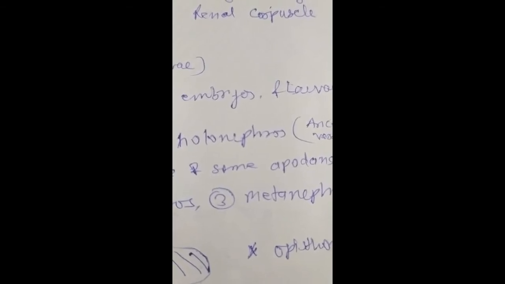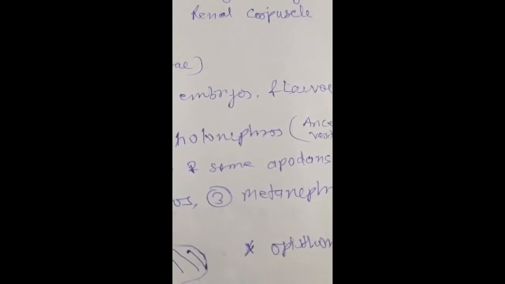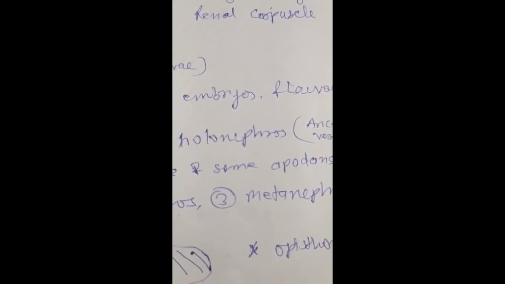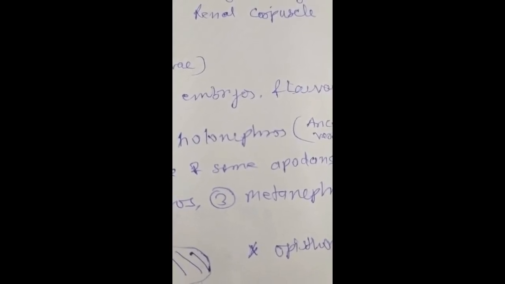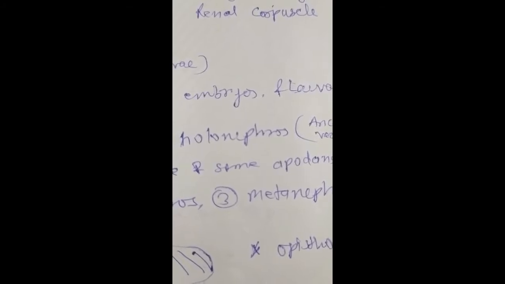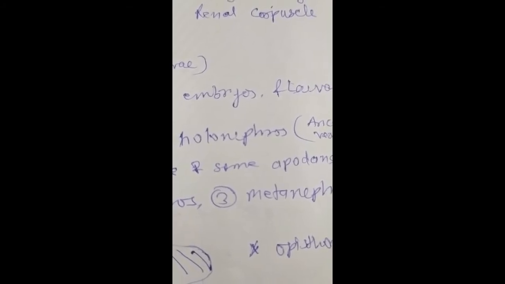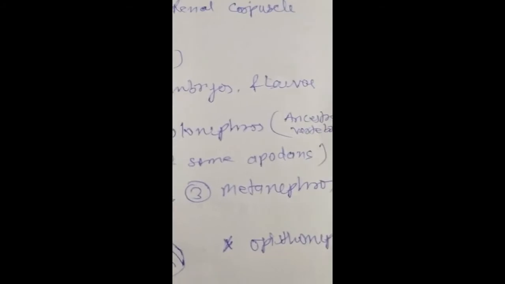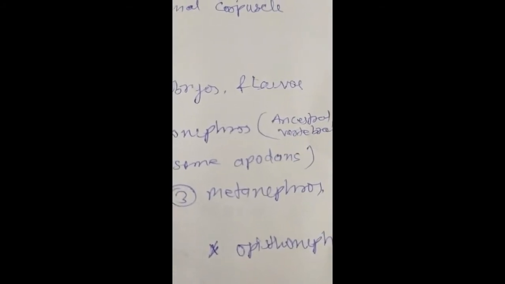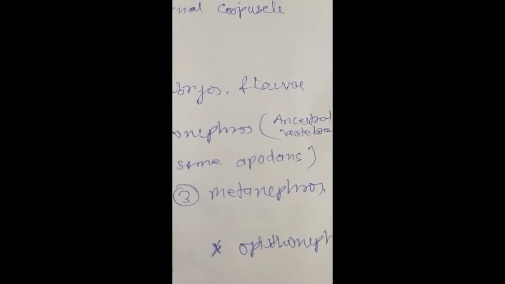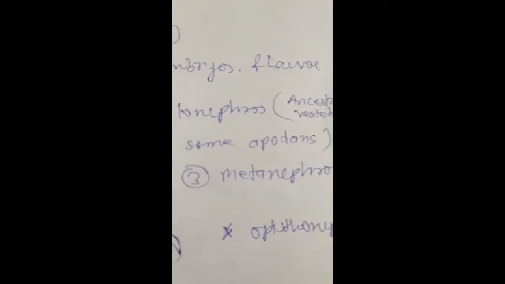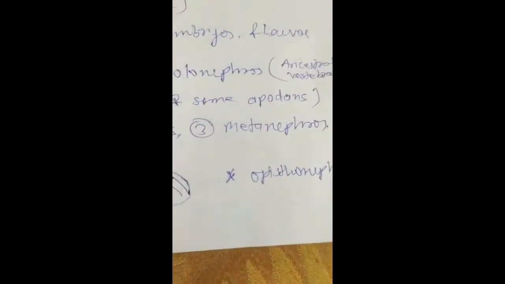Whereas in terrestrial vertebrates, one of the main functions of the kidneys is to conserve water for maintaining the water balance of the body, and they excrete urea and uric acid. The functioning of the kidneys is not under the nervous system but under the control of several hormones. So this is another unique feature of the metanephric kidney.